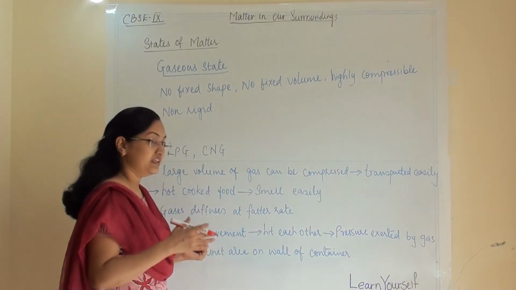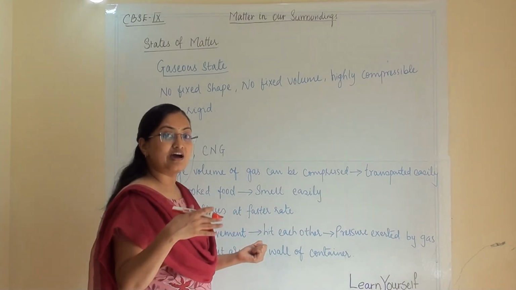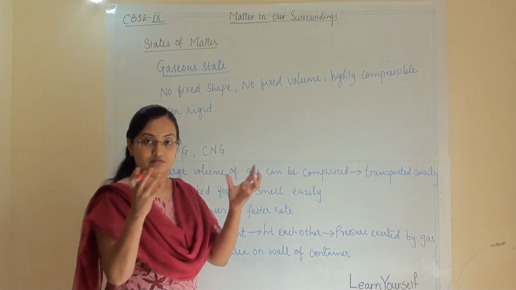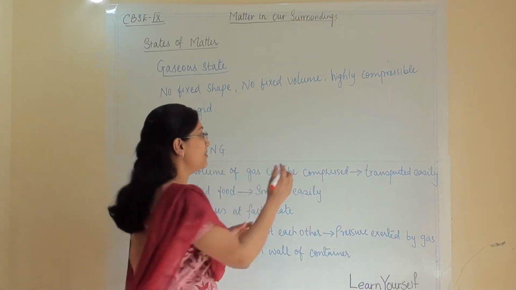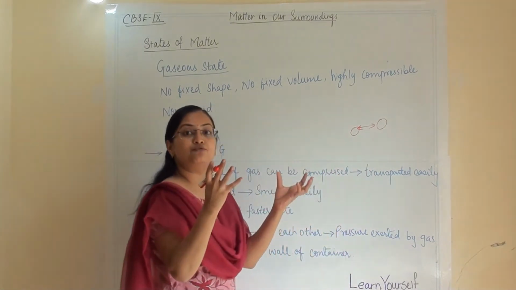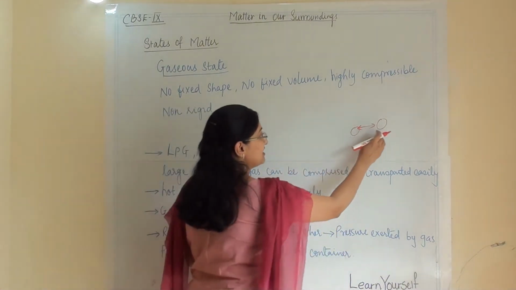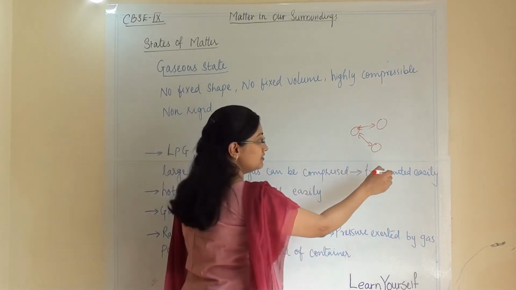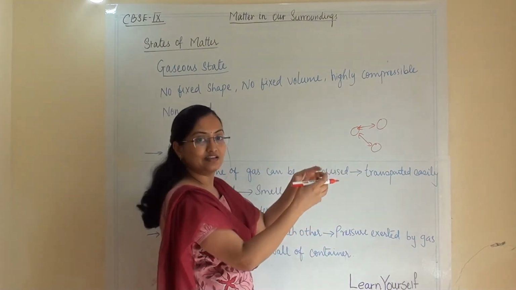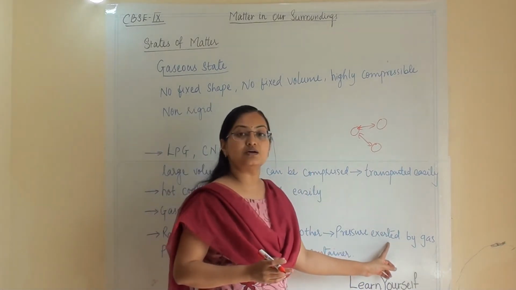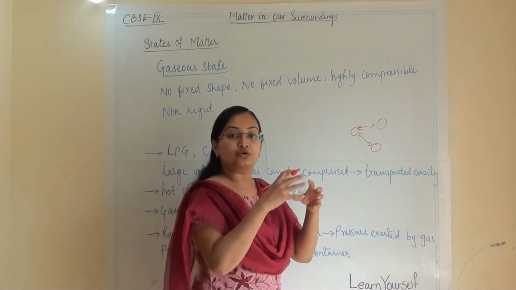Because the gaseous molecules are in random movement and they hit each other. While they are doing this random movement, they hit each other with some force, then they travel to another gas atom, and there they collide with each other, and they exert some pressure on each other.